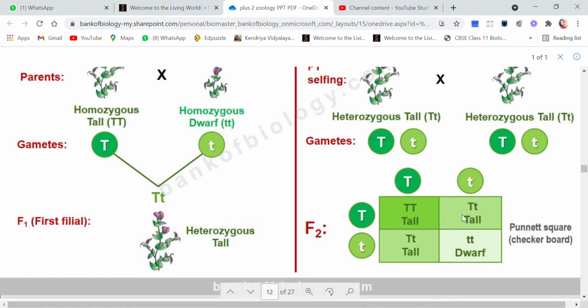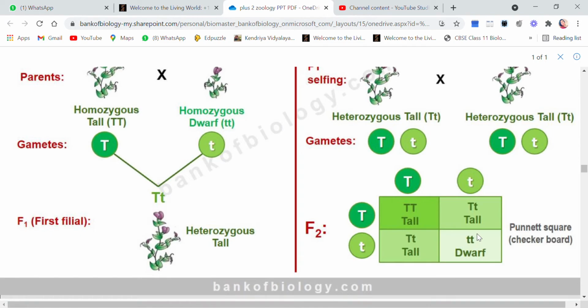So when I say 3 are tall and 1 is dwarf, what is the ratio? 3 is to 1, and this is called the phenotypic ratio. Why phenotypic ratio? Because I am only concerned about the result. I am not concerned about what type of genes are present. I have only seen that this is tall, this is also tall, this is also tall. So out of 4 plants, 3 of them are tall and 1 is dwarf. So my phenotypic ratio will be 3 is to 1.